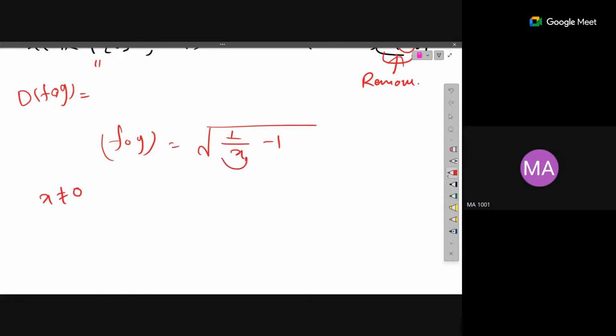And if you find out anything which is greater than 1 here, you will get the complex number. So that means this x should be less than 1. So x is not equal to 0 and x should be less than 1. These are the only two things we have.